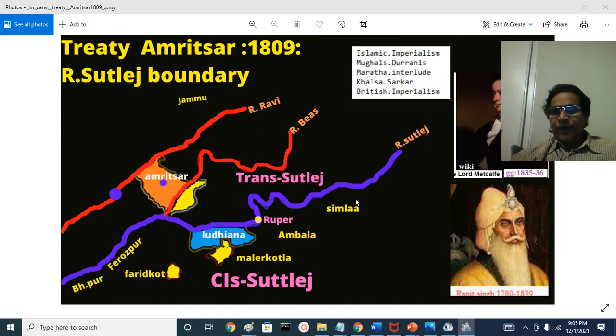After the kingdom was conquered by the British, there was cultivation of Sikhs as a separate group, giving them privileges and recruiting them in large numbers in the army. At one time, Sikhs formed 25% of the army in British India, even though their population was about 1% in South Asia.